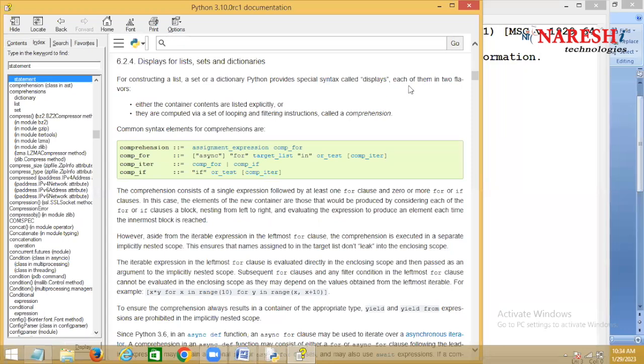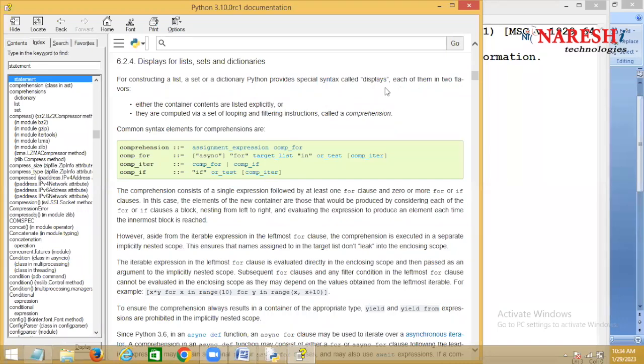Each of them comes in two flavors. One is either the container contents are listed explicitly, or they are computed via a set of looping and filtering instructions, called comprehension. See here, for constructing a list, a set, or a dictionary, Python provides a special syntax called displays.